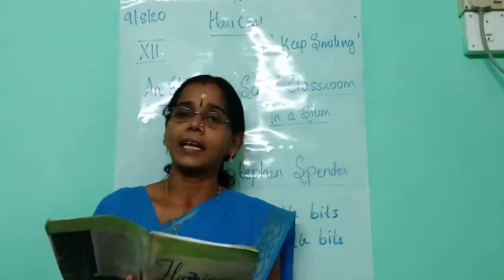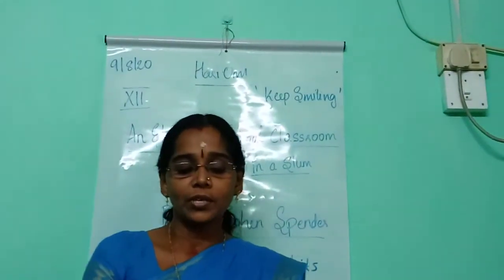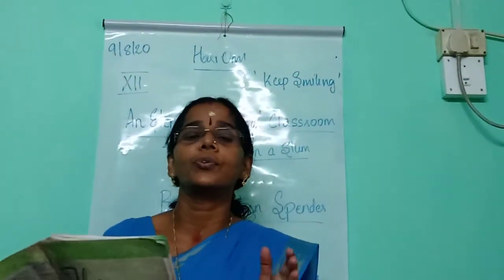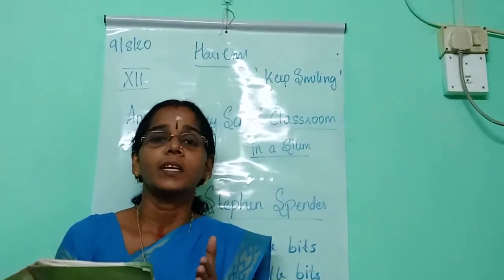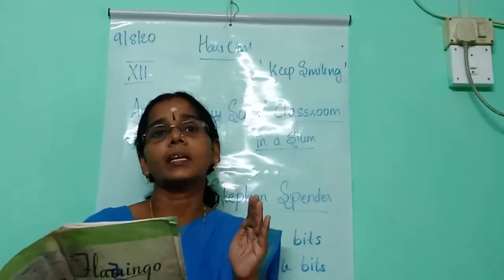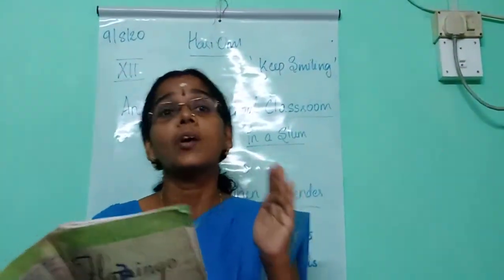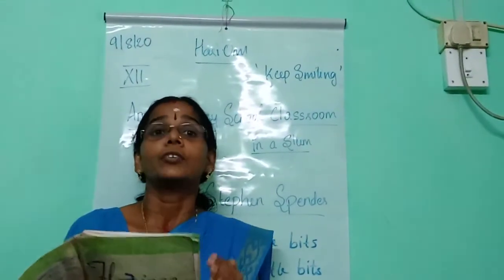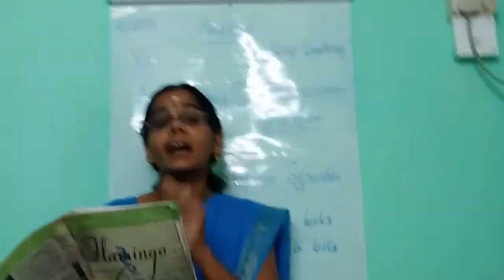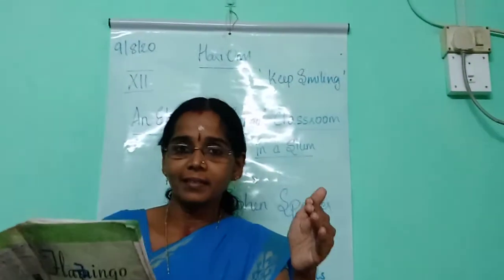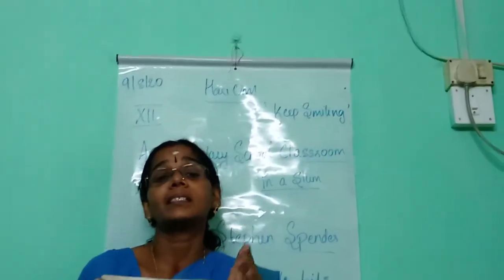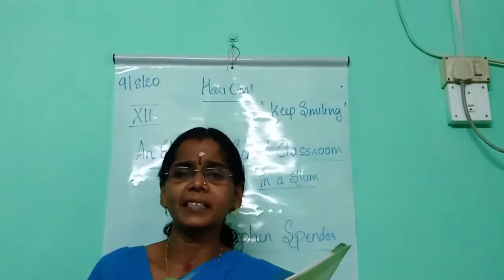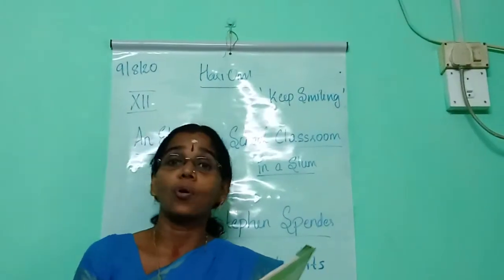Now let's see line by line. Look at your text. On sour cream walls. Why does the poet use the word sour cream? Can you say what is the color of the sour cream? The color of the sour cream is off-white. The poet used the word sour cream to suggest the decaying aspect. That means in this line the poet says that the walls of the classroom are dull and dirty. So the poet uses the word sour cream walls.